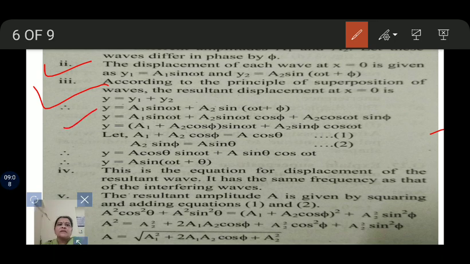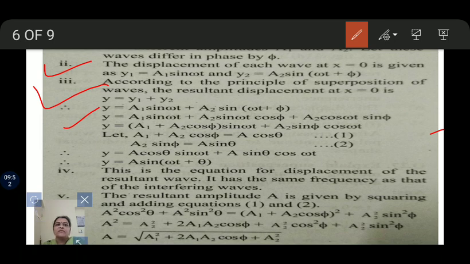Therefore, y = a1 sin(ωt) + a2 sin(ωt + φ). Then y = a1 sin(ωt) + a2 sin(ωt) cos φ + a2 cos(ωt) sin φ. Therefore, we get y = (a1 + a2 cos φ) sin(ωt) + a2 sin φ cos(ωt). Let a1 + a2 cos φ = A cos θ and a2 sin φ = A sin θ.